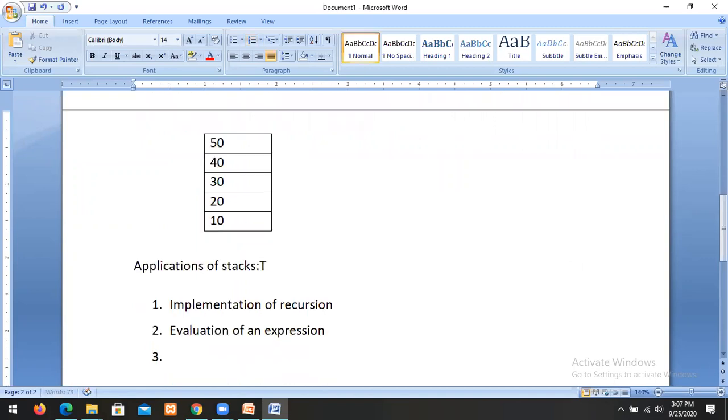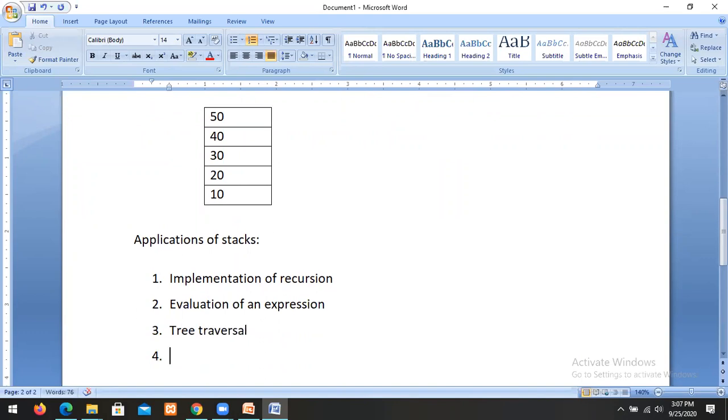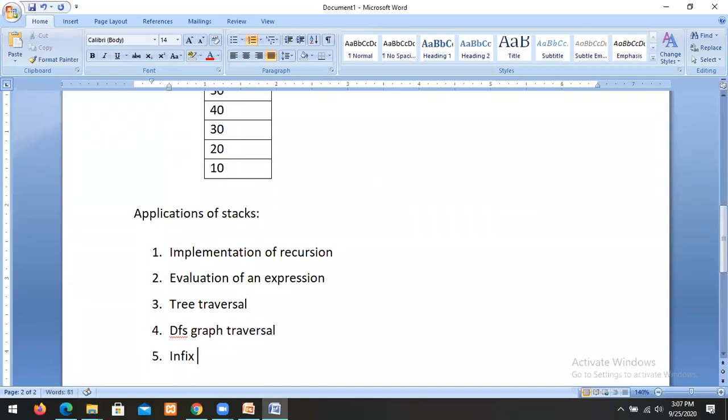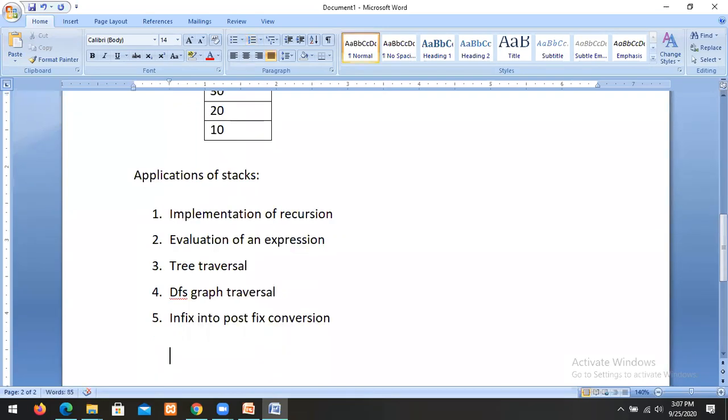Then tree traversal, DFS graph traversal, and infix to postfix conversion. These are the different applications, meaning where stacks are used.